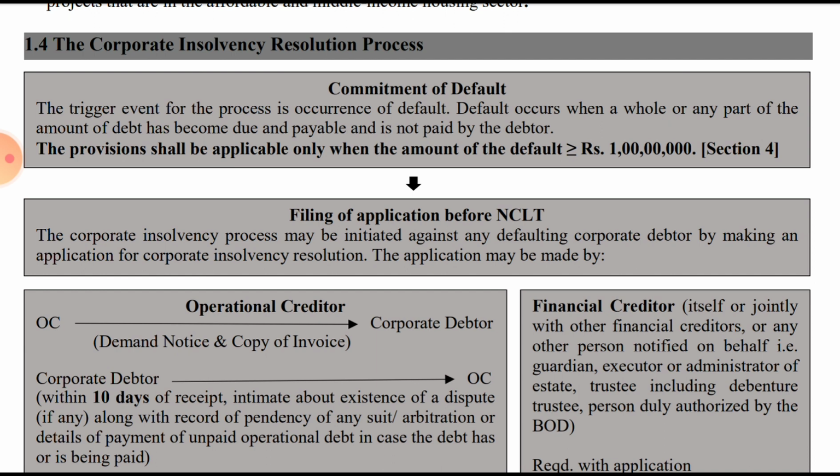The provision shall apply only when the amount of a default is greater than or equal to 1 crore. Earlier this was 1 lakh, and the central government had the power to extend it up to a maximum of 1 crore, and now they have exercised their power and it is now a 1 crore limit. If the default is of 1 crore also, IBC will be attracted. It is greater than or equal to 1 crore. Section 4.